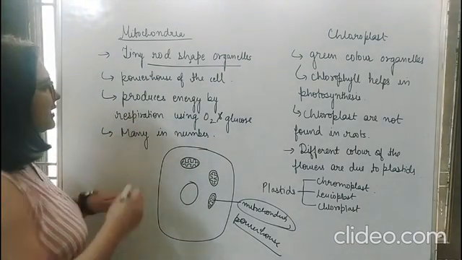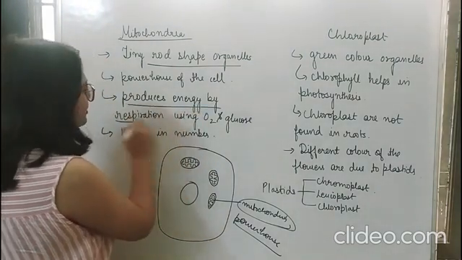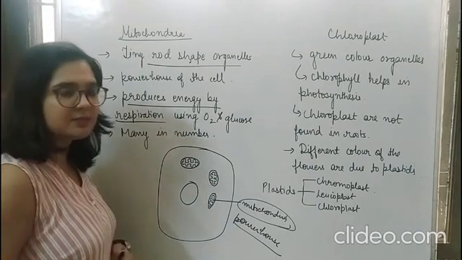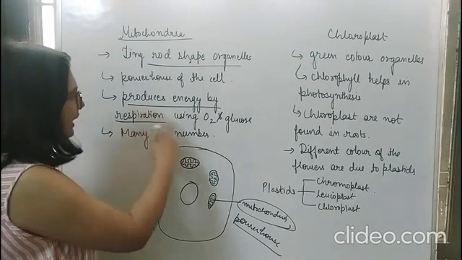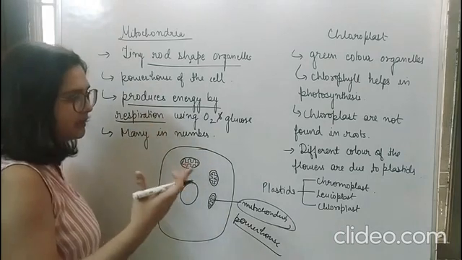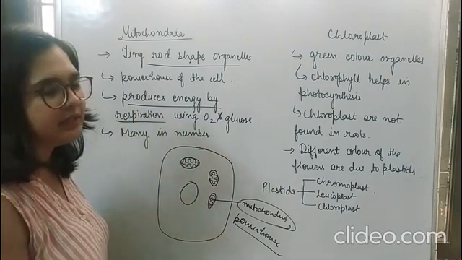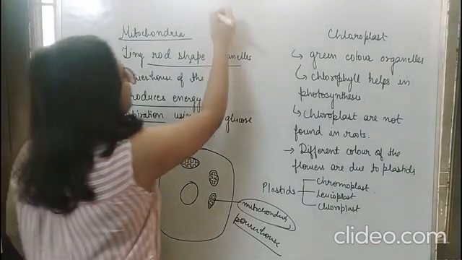So they basically produce energy by the process of respiration. And what are the raw materials that are needed for making energy?